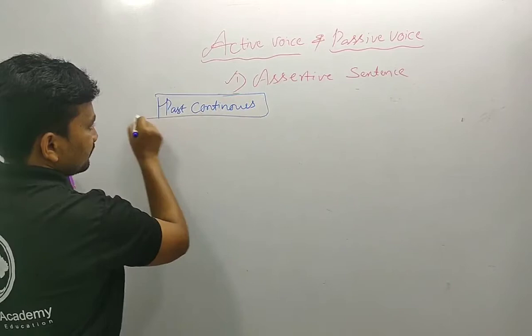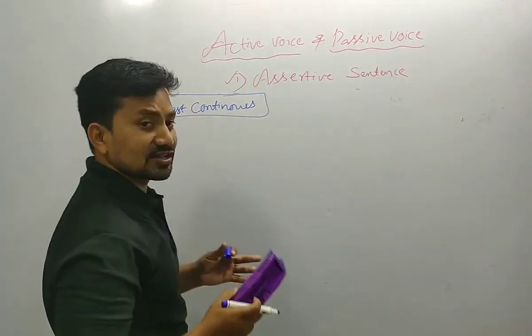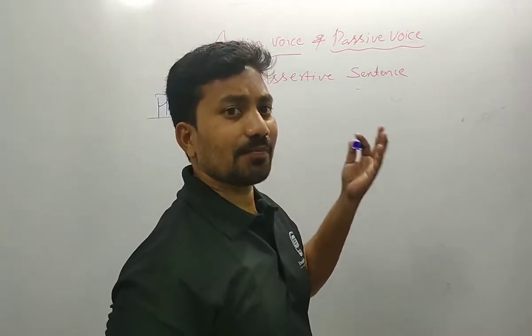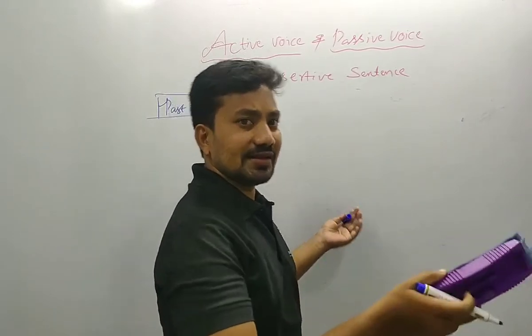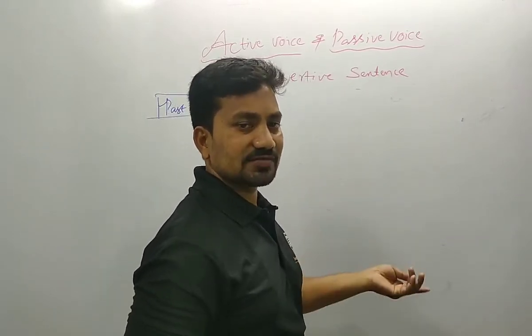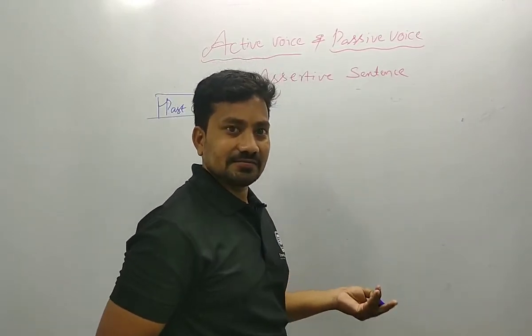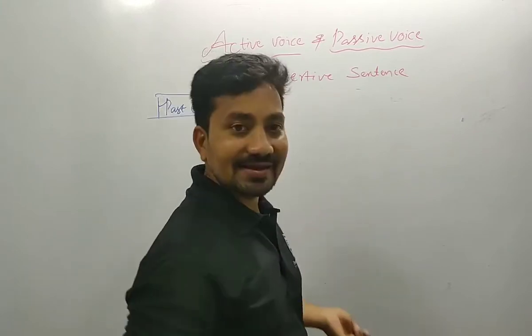Let me explain the past continuous. The action which is in the past and still continues at the time when we speak about the past action, the continuous action, is called past continuous.